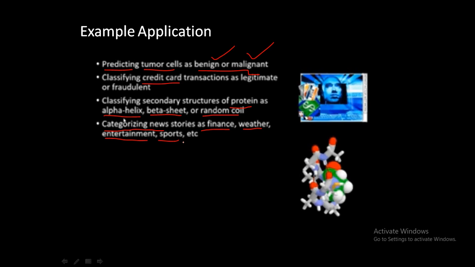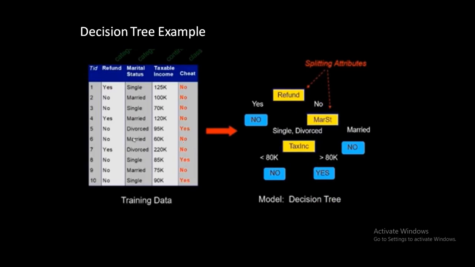Decision tree is actually the most popular. The reason is it's quite easy. So now let me start with a simple example of the decision tree. Consider this is my training data. Here we have 10 records, and from this we will use three columns as features. We will not consider the ID column, because it is generally a serial number. Just ignore that. The first one is refund, which is categorical in nature. The second one is marital status, also categorical data. And the last one is taxable income, which is continuous in nature.